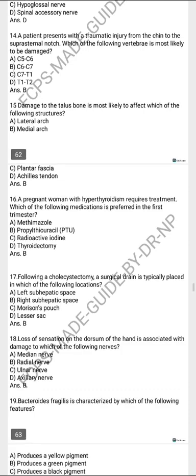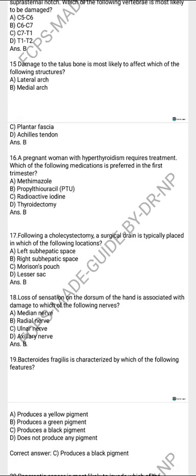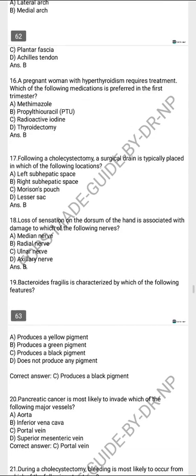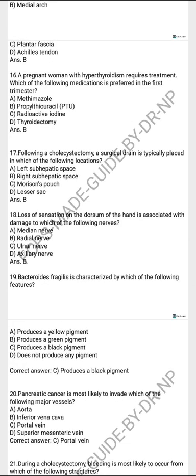Damage to the talus bone is most likely to affect the following structure. That is the medial arch. The pregnant woman with hypothyroidism requires treatment. Which of the following medications is preferred in the first trimester? That is propylthiouracil. Following a cholecystectomy, a surgical drain is typically placed in which of the following locations? Right subhepatic space.